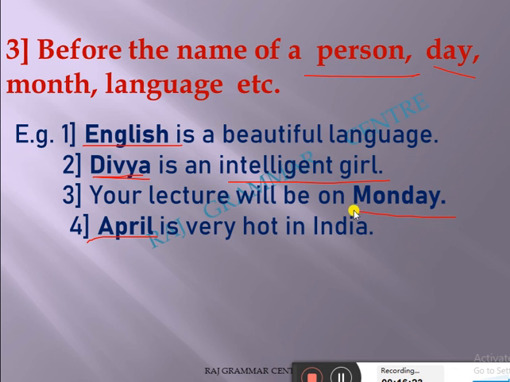So to clarify my topic: person, Divya or any name; day, Monday, Tuesday, whatever: don't use an article. Month, April. Sometimes people use it like in the month of April, in the month of March. But before the month name, we can't use an article. So these three important rules you have to keep in mind whenever you are studying the uses of articles.